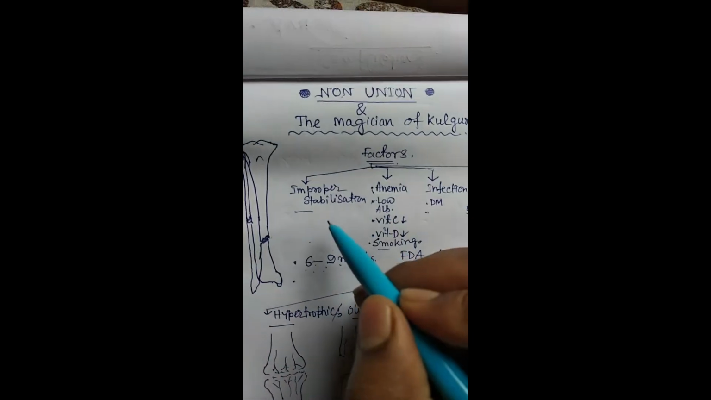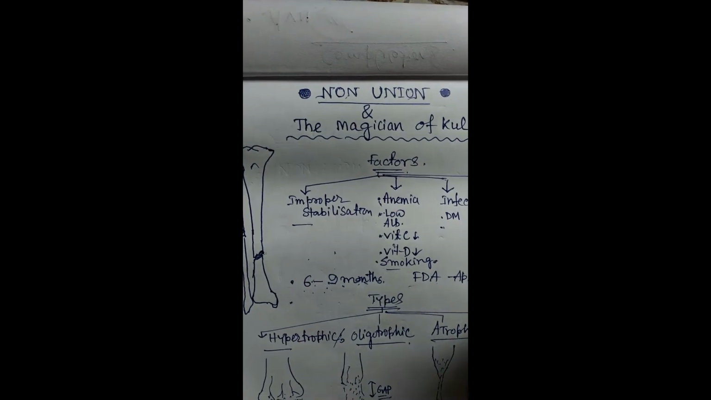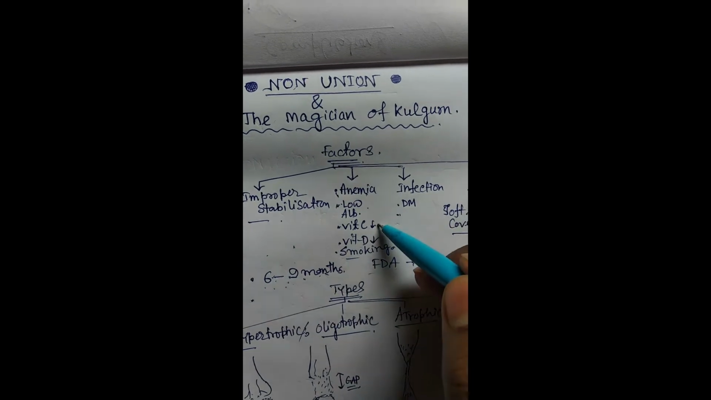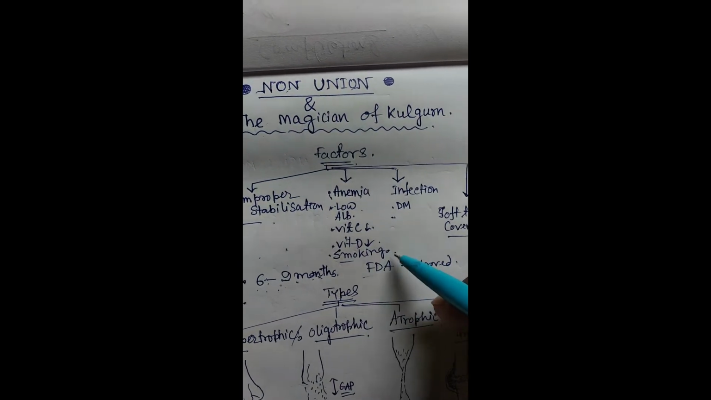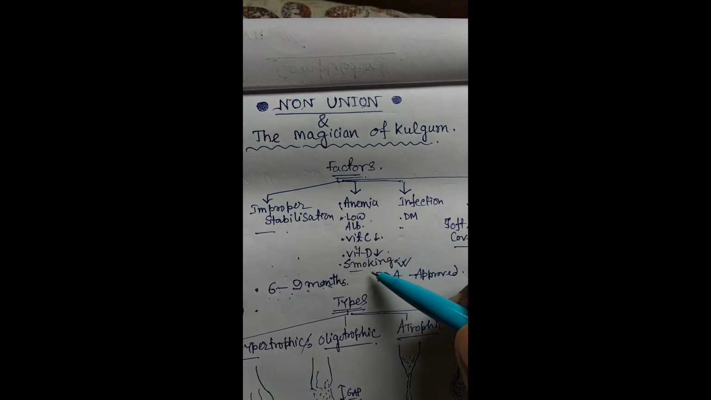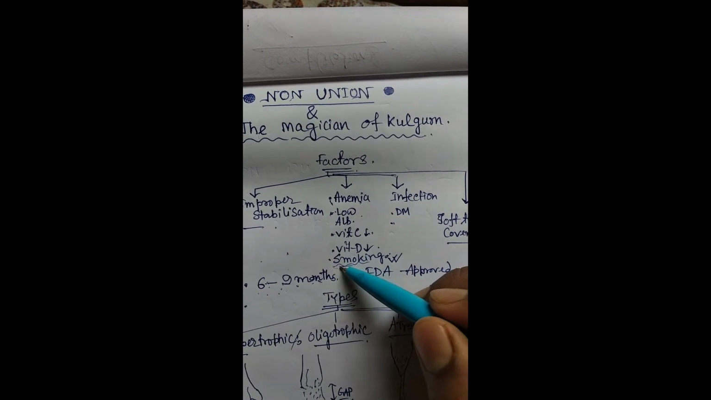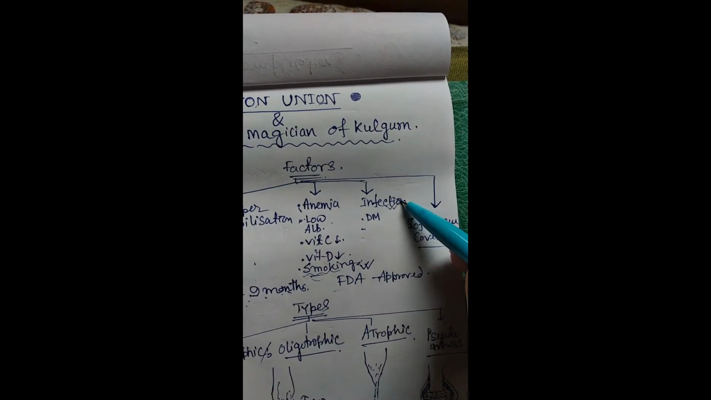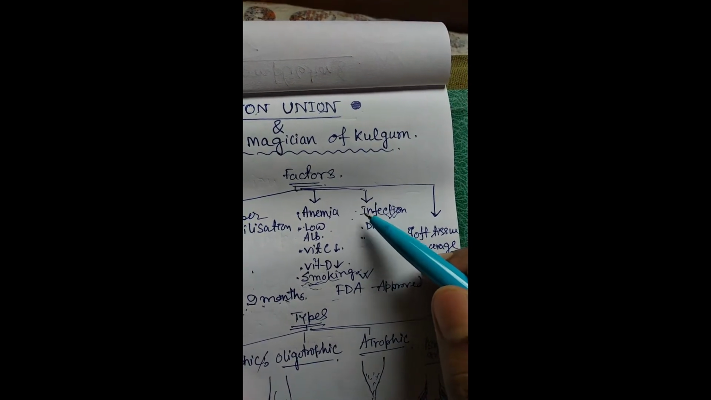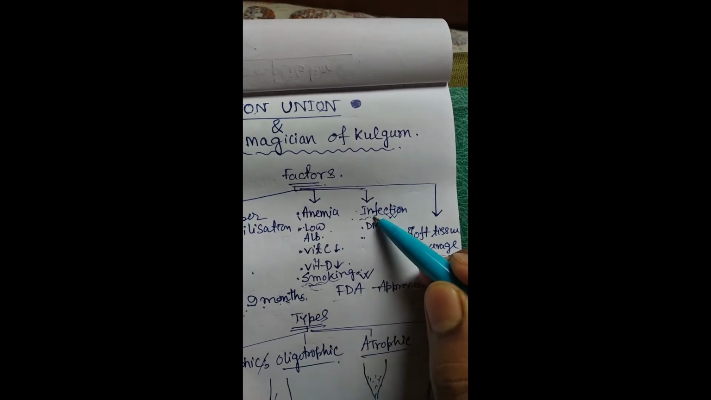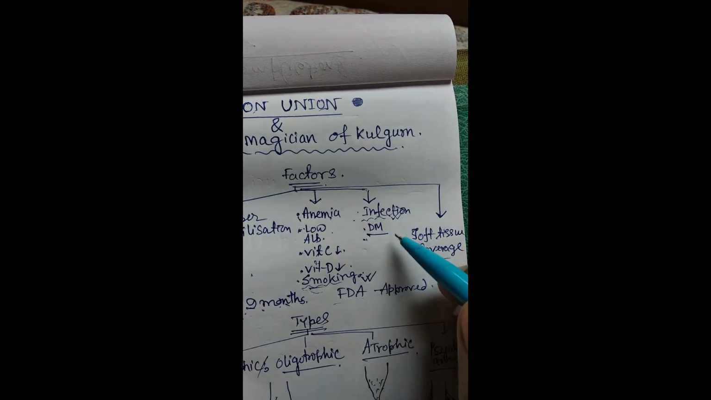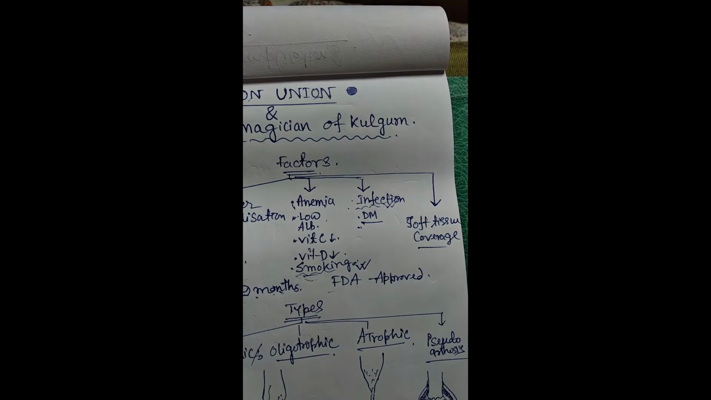Now, factors for non-union: first is improper immobilization, second is anemia, low albumin, vitamin C deficiency, vitamin D deficiency. Smoking is a very important factor for bone healing. Most smoker patients go to non-union. Infection also causes non-union, but sometimes in infected bone union can occur, but due to infection there is a chance of non-union. Diabetes mellitus is also a predisposing factor for non-union.